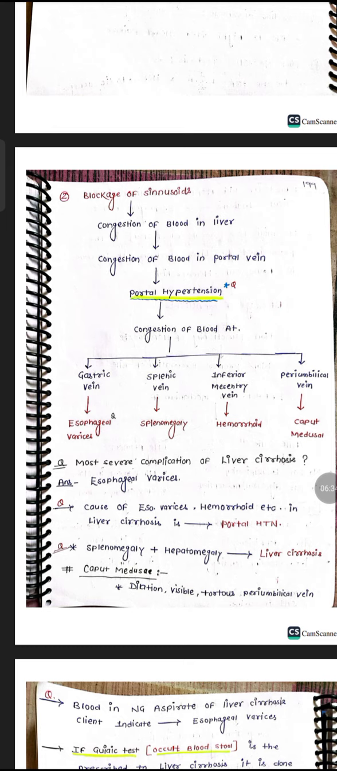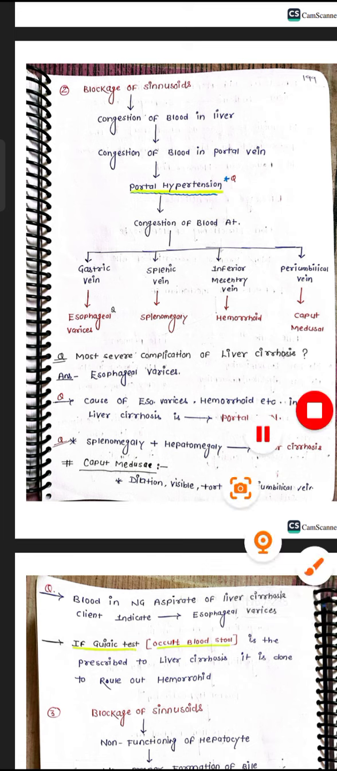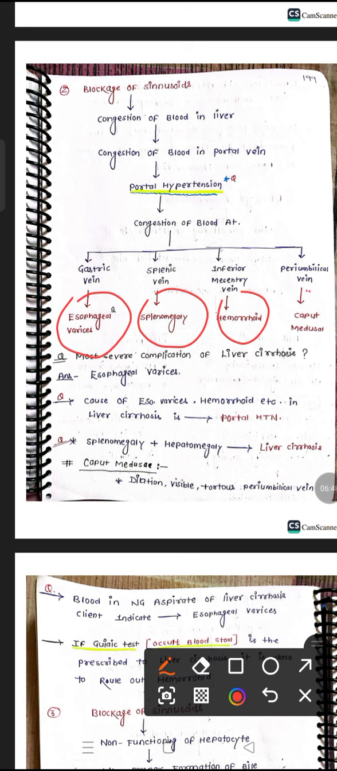So at that time, what will happen? This portal hypertension will lead to consequences like esophageal varices, splenomegaly, hemorrhoids, and caput medusae. So the gastric vein, what will happen?